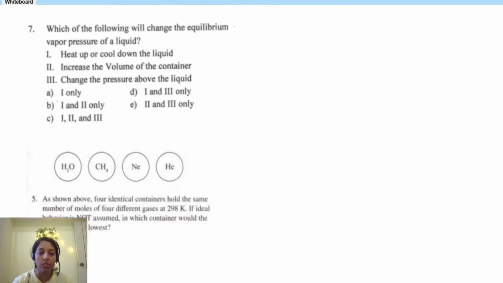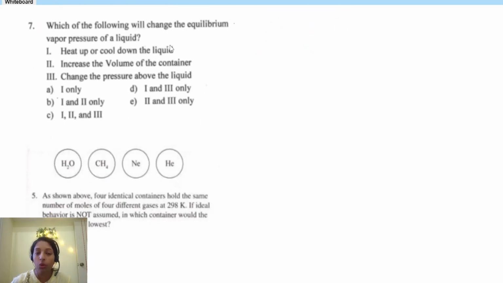Okay, then look at the seventh question. Which of the following will change the equilibrium vapor pressure of a liquid? See the change in vapor pressure. As I told you, it only depends upon temperature. So heat up and cool, definitely they will matter. Increase the volume, no. Change the pressure above the liquid, that's also no. IMF and temperature are the things that matter. So you can go with the first option.